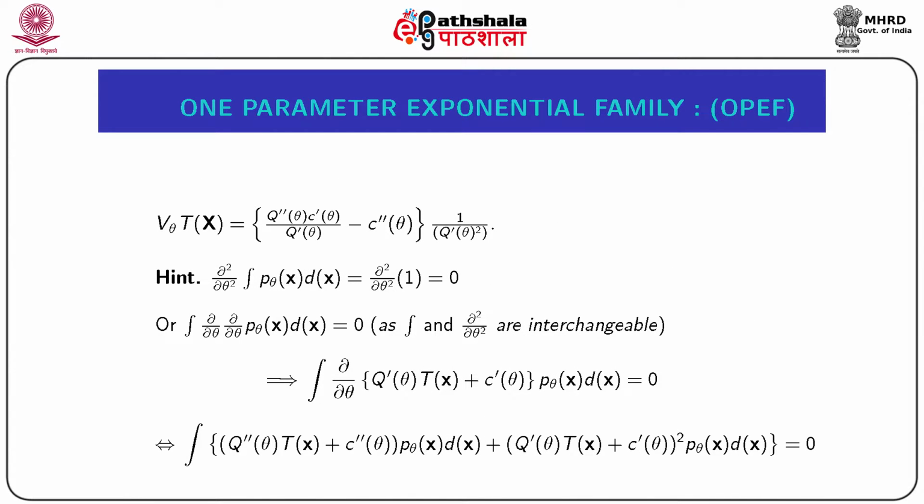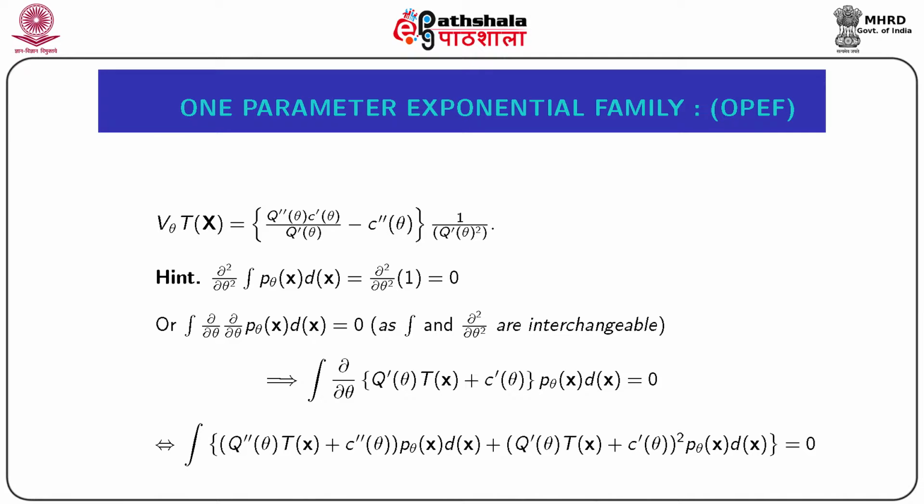Similarly, we can establish that the variance of the statistic T(x̃) under θ is equal to q″(θ) times (c′(θ)/q′(θ)) minus c″(θ). Now this whole expression is finally multiplied by 1/q′(θ)².